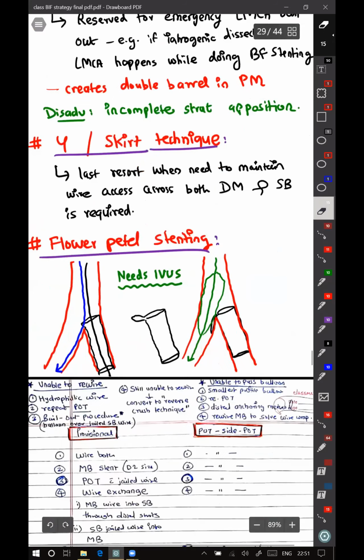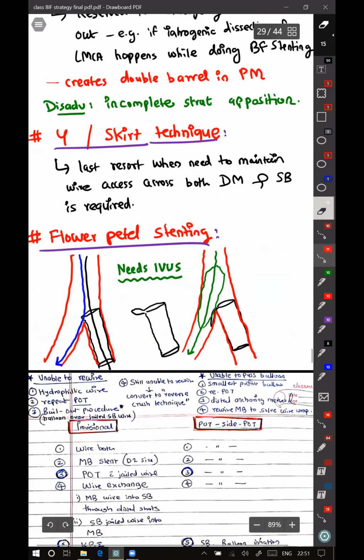One interesting method is flower petal stenting. It is basically done for Medina 001, where only the side branch ostium is involved. You can call it a premature form of Szabo. Suppose there was a lesion here.